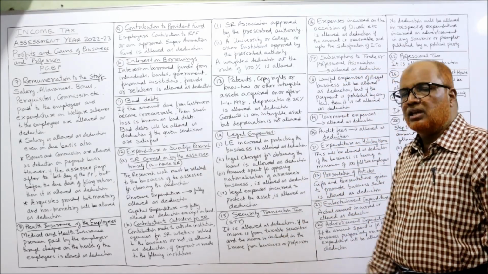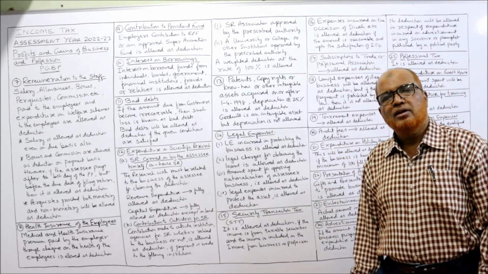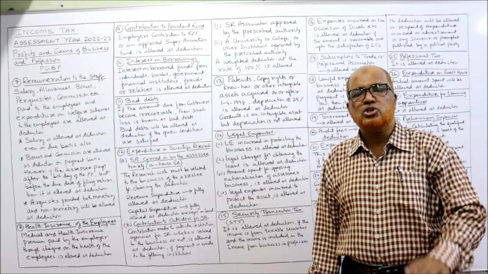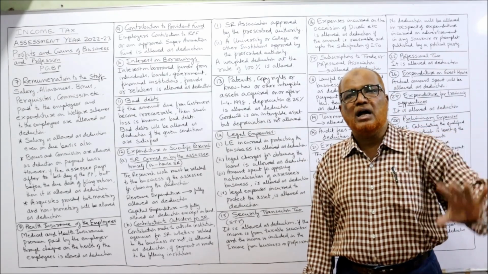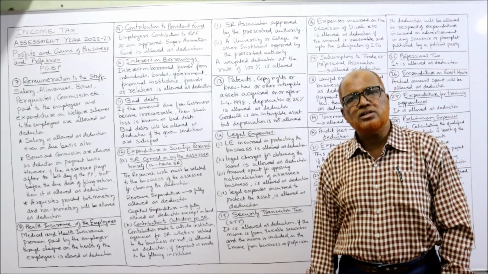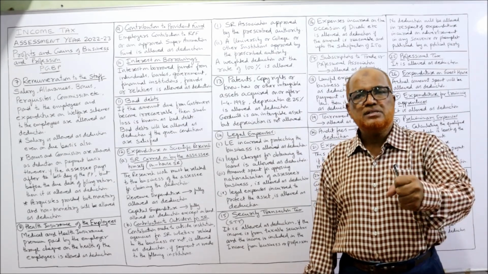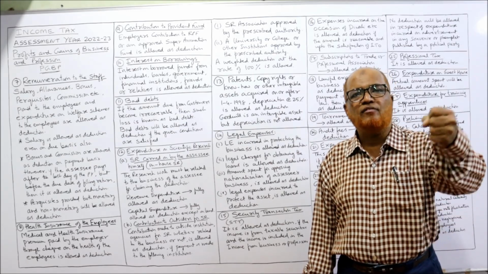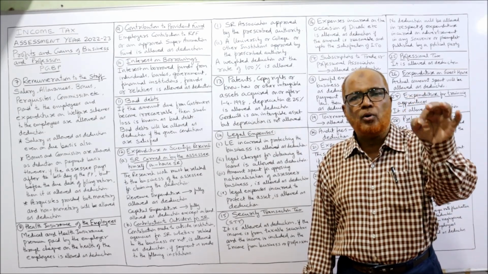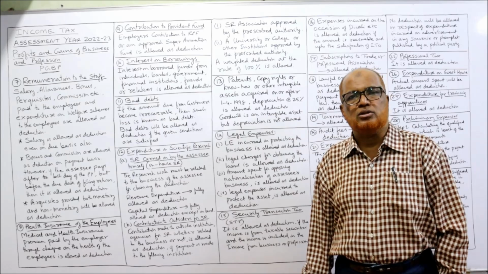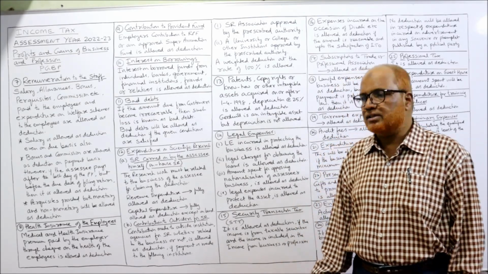Amount spent for opposing nationalization of the SSC's business is allowed as deduction. Sometimes there will be nationalization of the business. Nationalization means the business will be taken over by the government. That is called nationalization. So the business will oppose the policy of nationalization. Any expenditure incurred in opposing the policy of nationalization, protecting the business from nationalization, will be allowed as deduction.